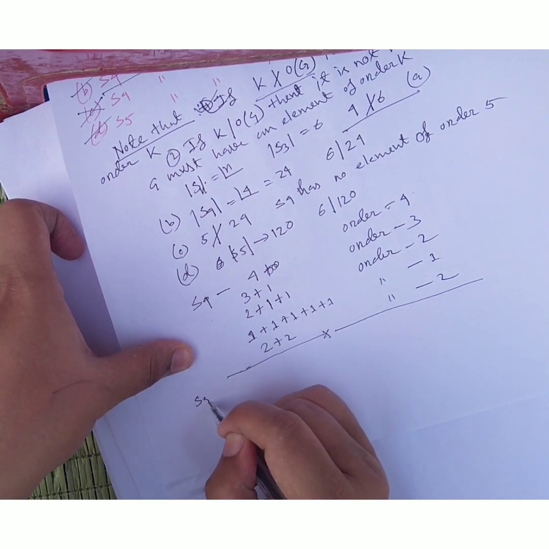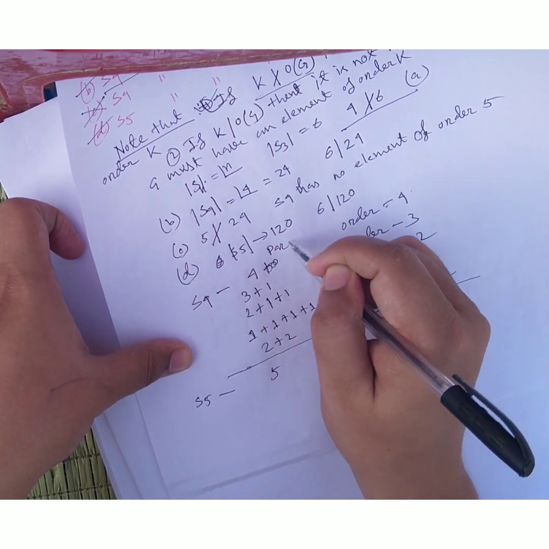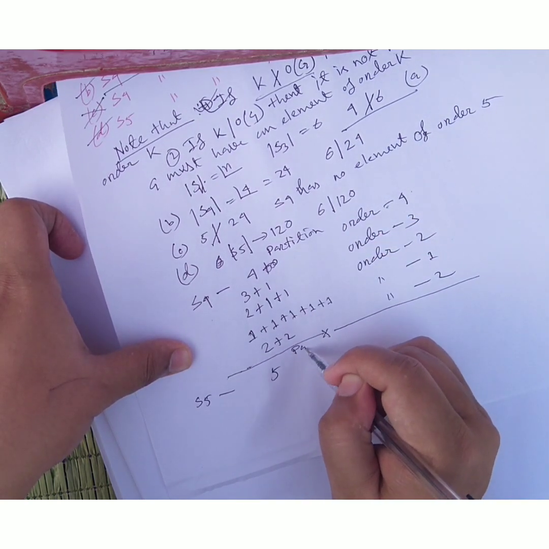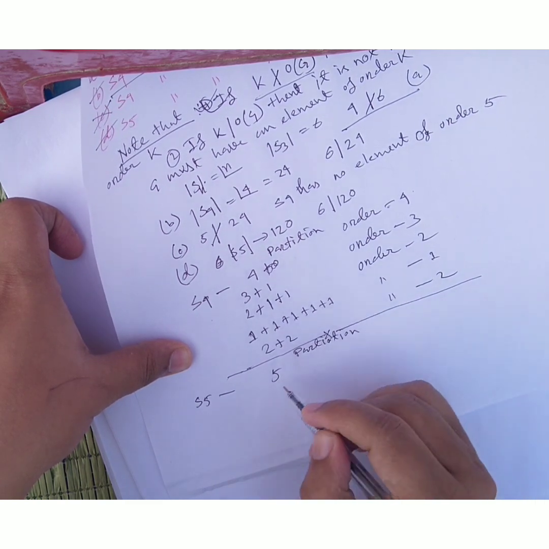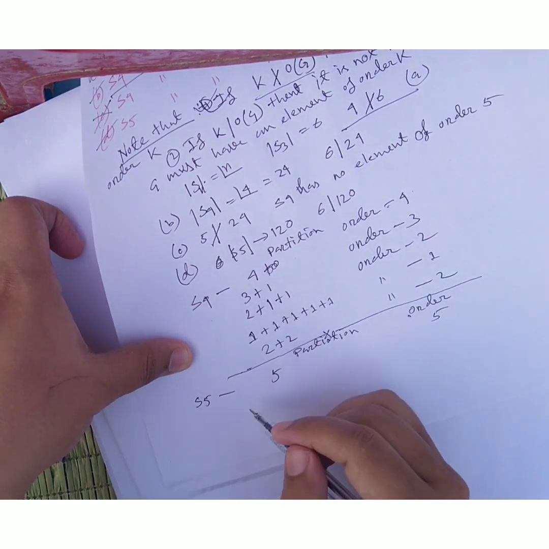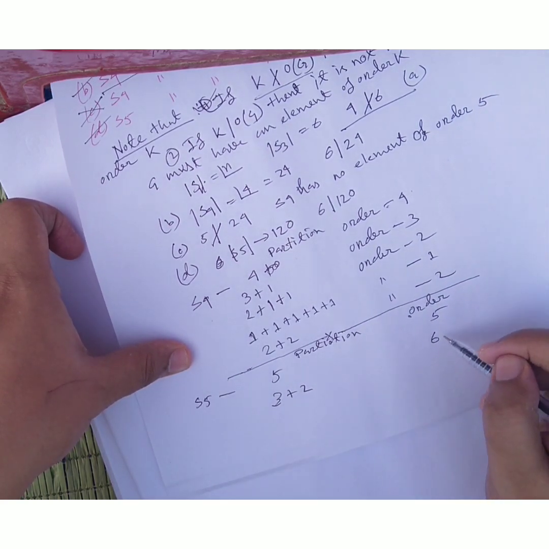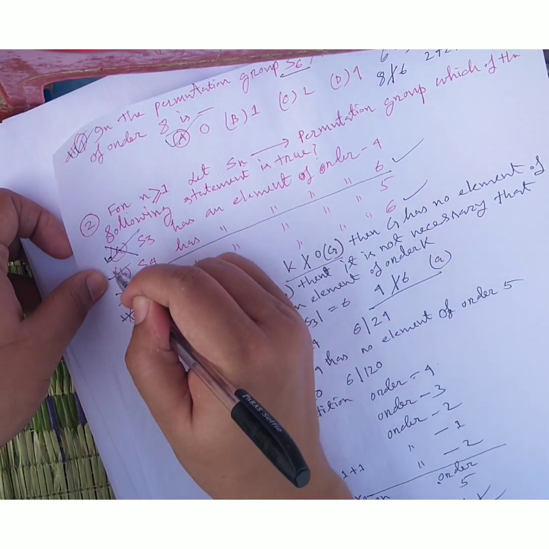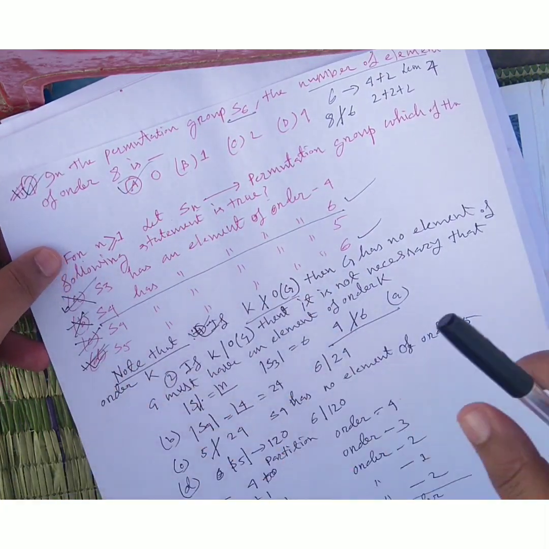And after that S5. I write the partition, and this is the order. In case of S5, the partition is 5 and the order should be 5. And for 3 plus 2, the order should be 6. So my 6 is coming in S5. So only D is correct and B is false.